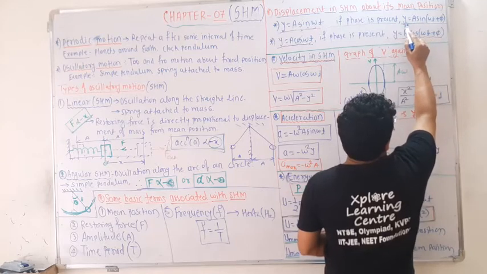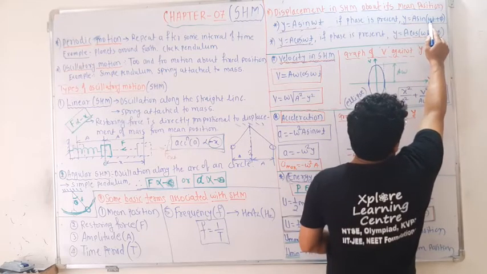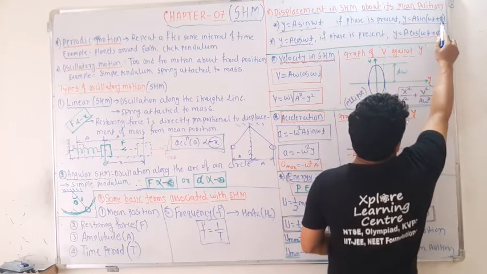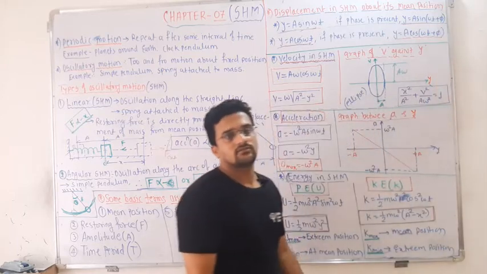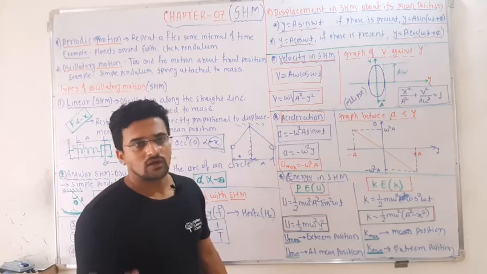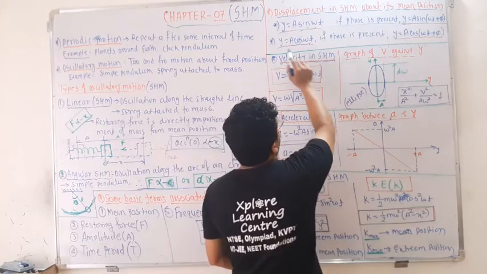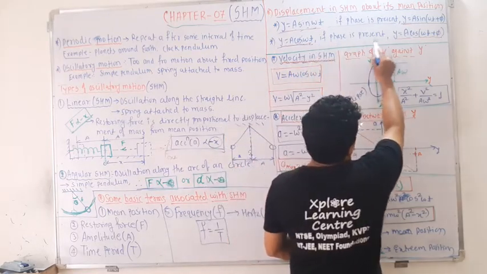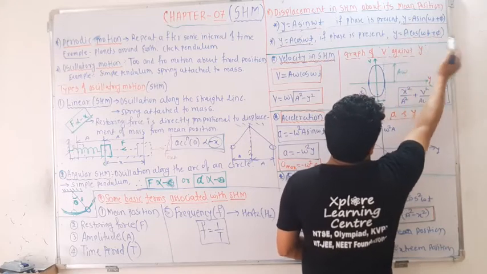A is amplitude, y is displacement, ω is the angular frequency, t is time, and φ is the phase, always written as an angle, like π/2, π/4, and so on. Here also, if the phase is present, then y = A cos(ωt + φ).